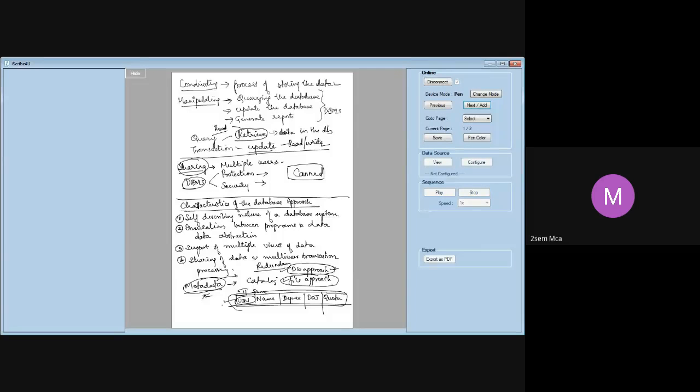No. The next characteristic we are going to see is what is meant by insulation between the program and the data, or you call it data abstraction. Anyone? What is data abstraction?